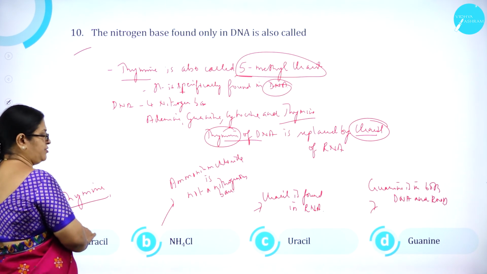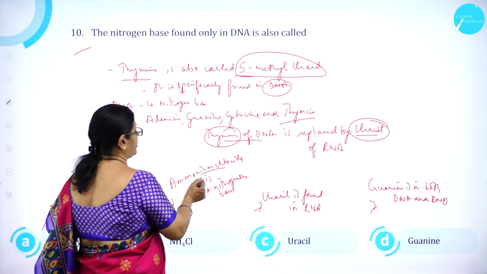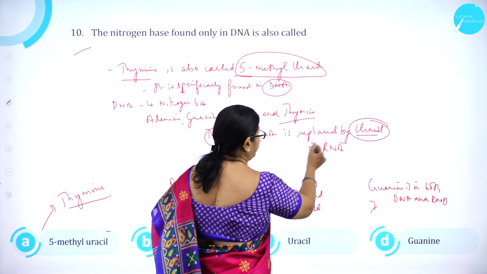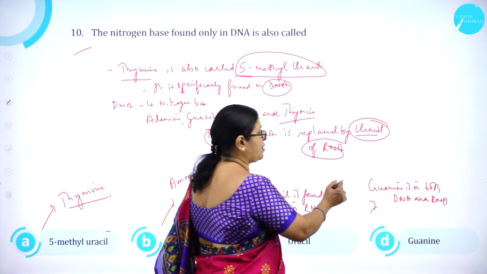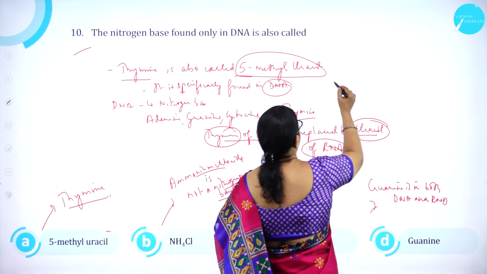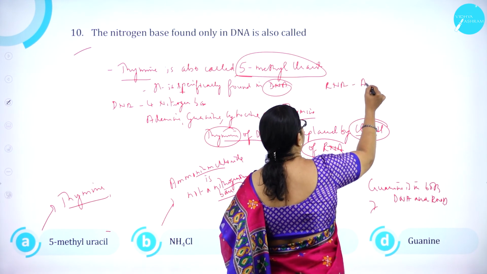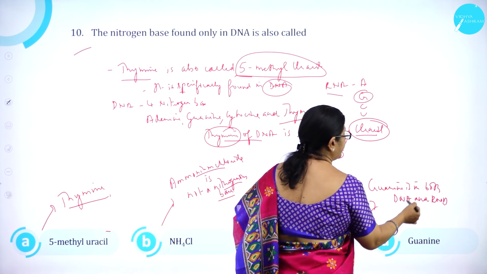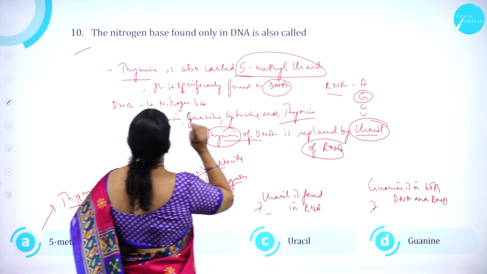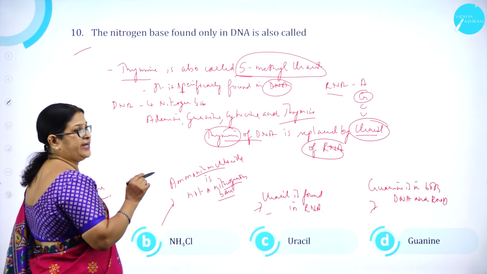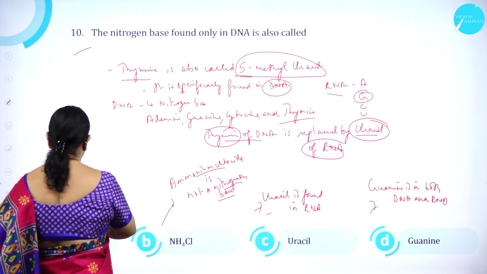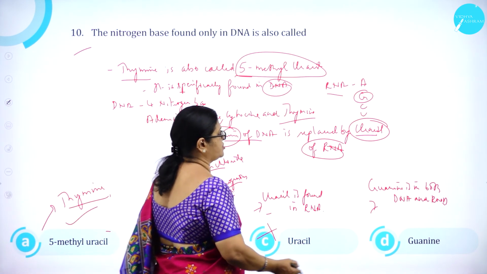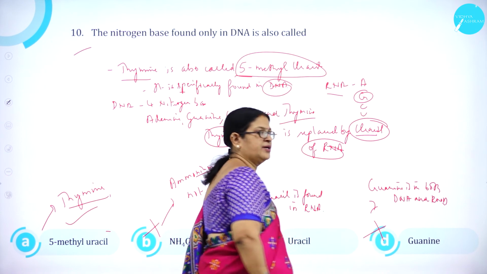Thymine is 5-methyl-uracil. Ammonium chloride is not a nitrogen base. Uracil, as I said, it is found only in RNA. Guanine is in both. Here in RNA we come across adenine, A, G, C, U. So guanine is common for both DNA and RNA. So the nitrogen base found only in DNA is also called 5-methyl-uracil is correct. B, ammonium chloride is wrong. C, uracil is wrong. D, guanine is wrong.